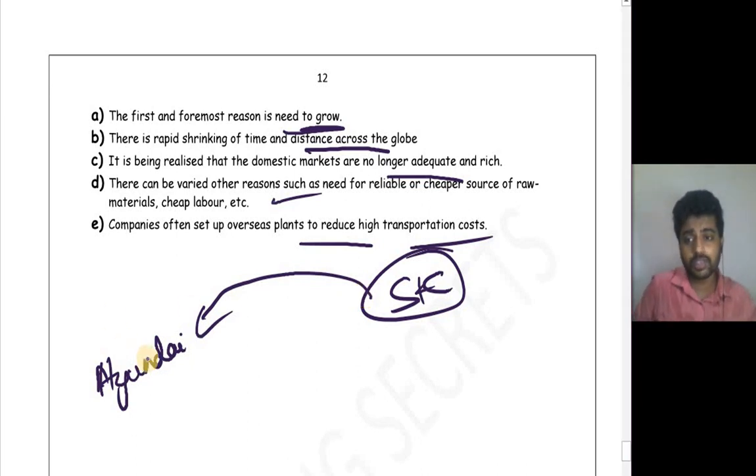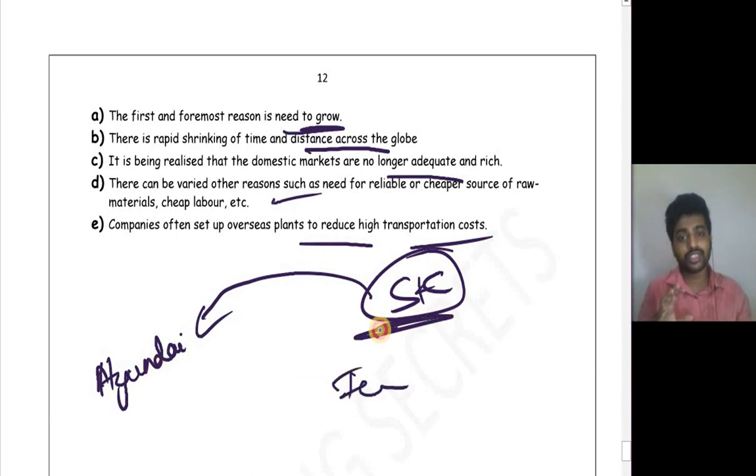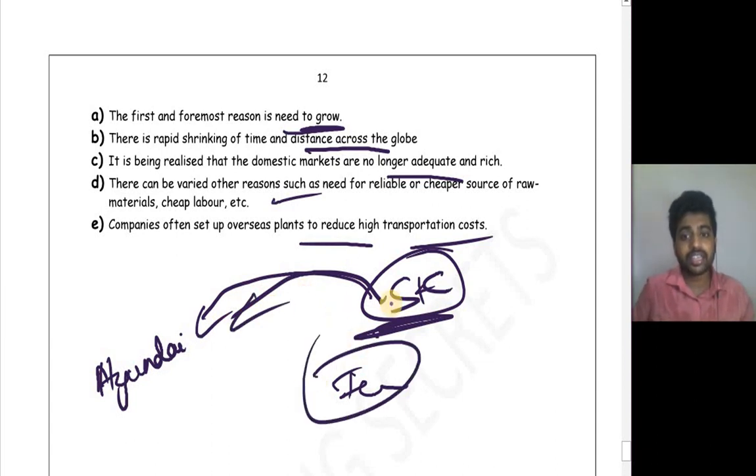So what Hyundai did, they set up a plant in India itself so that they can save this cost of transportation and give vehicles at a reasonable price in India. So they became successful. So this is one of the reasons, that is, to reduce the transportation cost.